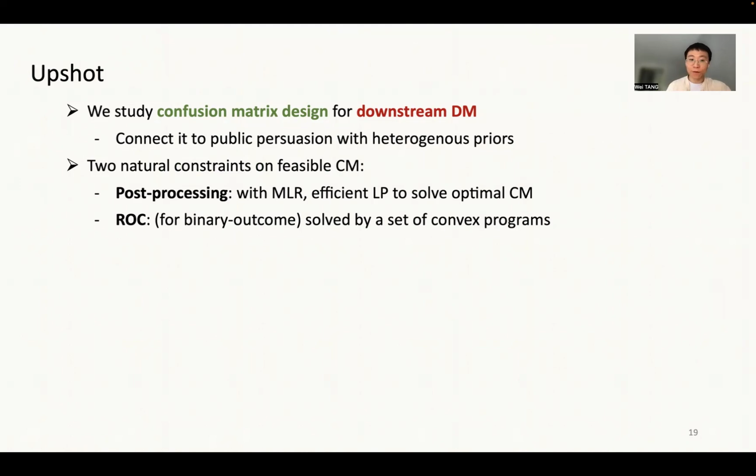The first one is a post-processing constraint, and we show that under a condition on the data instance distribution, there exists an efficient linear program to solve for the optimal confusion matrix. We also consider the ROC constraint, and for the binary outcome prediction task, we show that the optimal confusion matrix can be found by solving a set of convex programs.